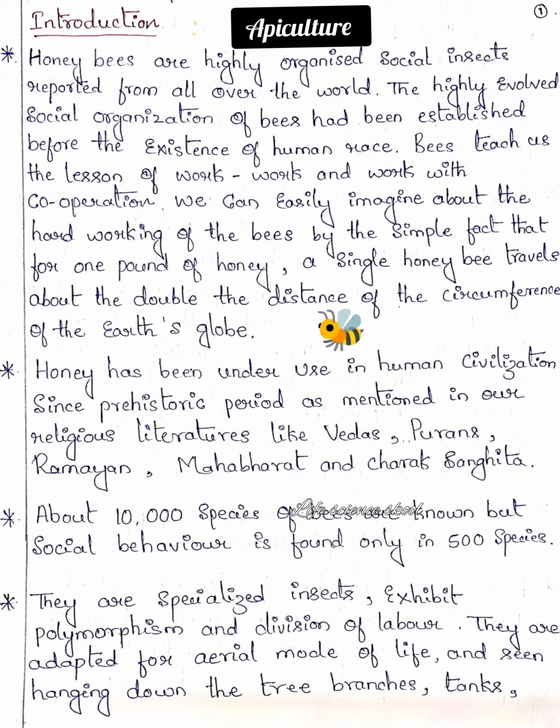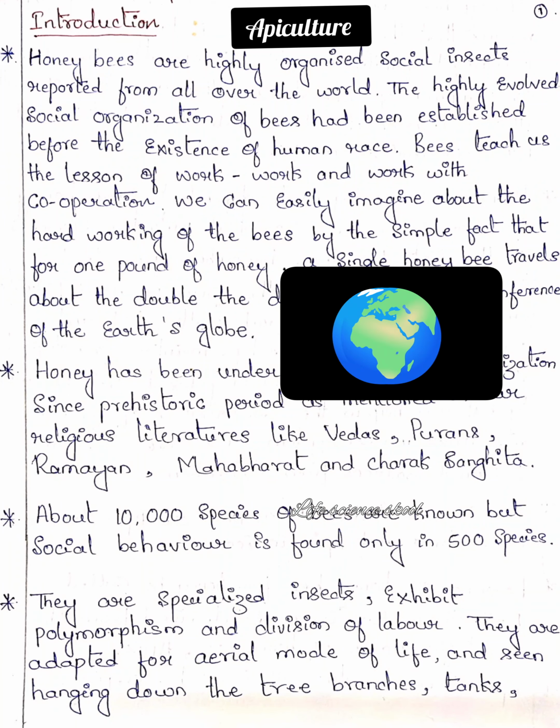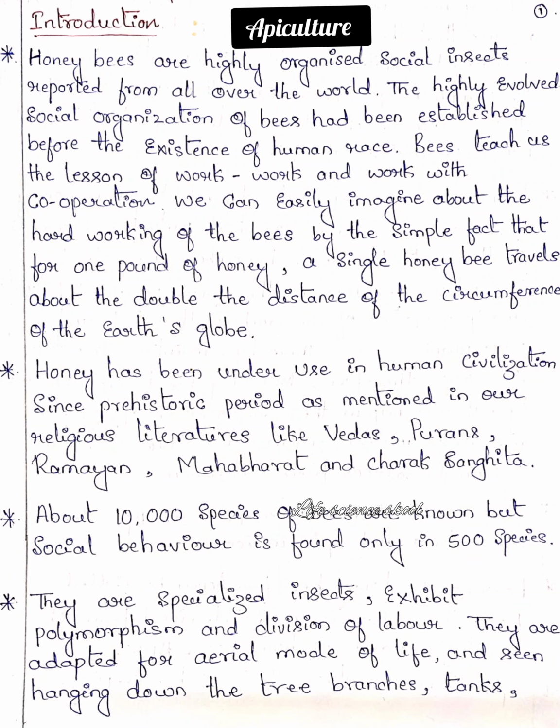And also the next point, we can easily imagine the hard work of the bees by the simple fact that, just to produce 1 pound of honey, a single honeybee is going to travel double the circumference of the earth globe. Just imagine, double the circumference of the earth, they travel just to produce 1 pound of honey. So it feels very amazing. Moving on to the next point.